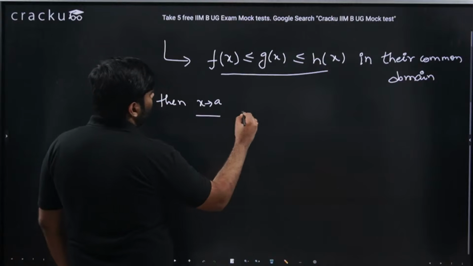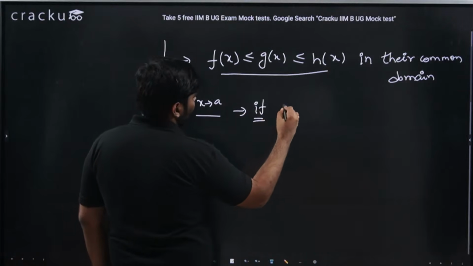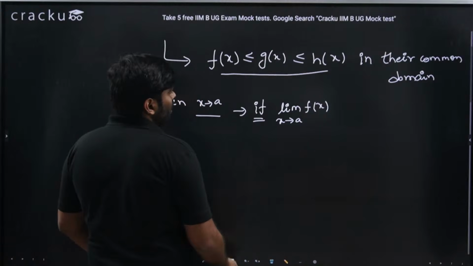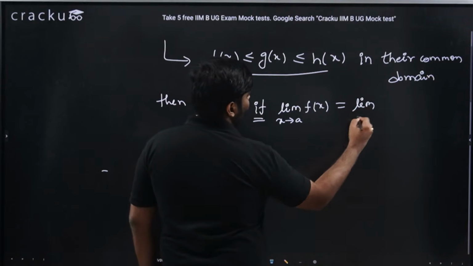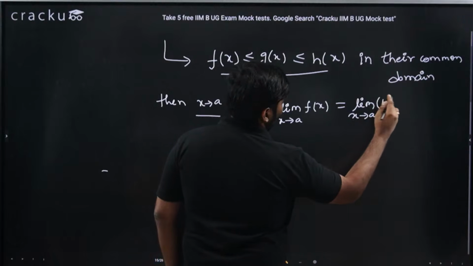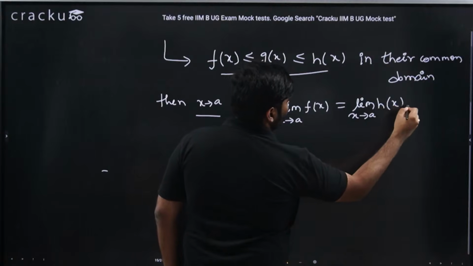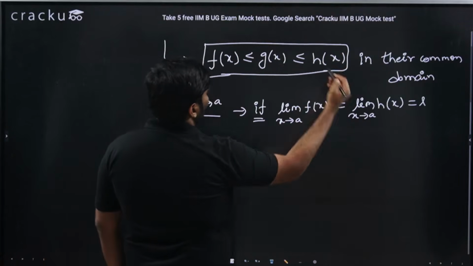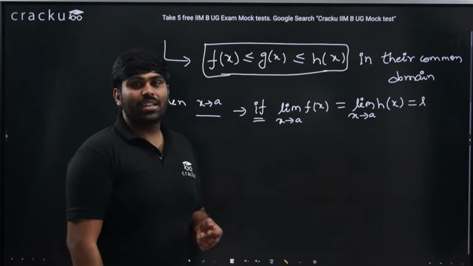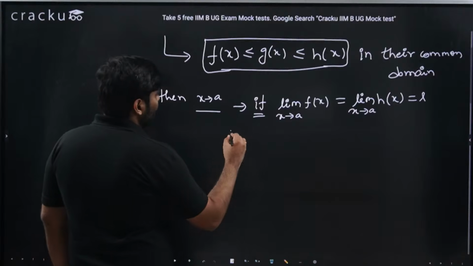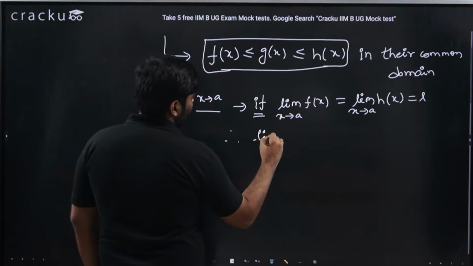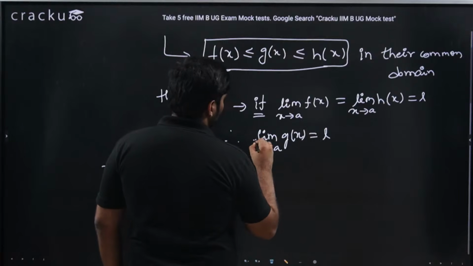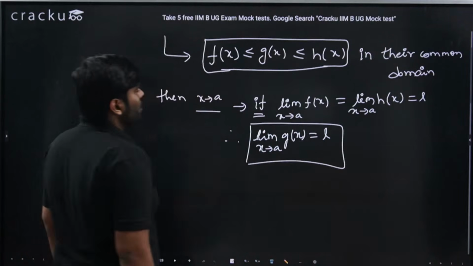If limit x tending to A of f of x is equal to limit x tending to A of h of x, as some value L, and f of x is less than or equal to g of x less than or equal to h of x in their common domain, then we could definitely say limit x tending to A of g of x would be equal to L.